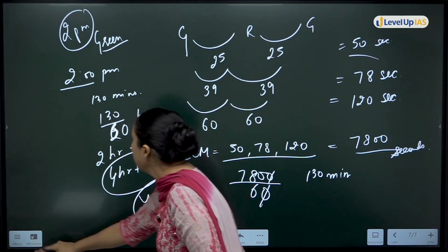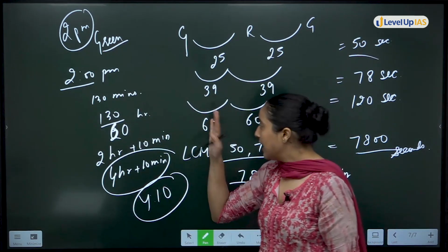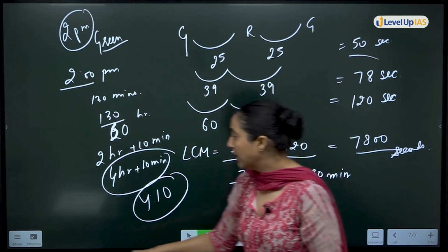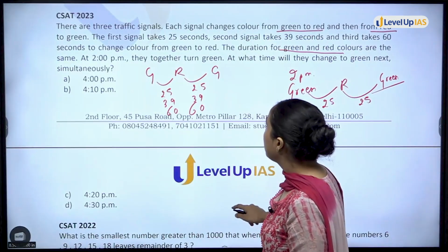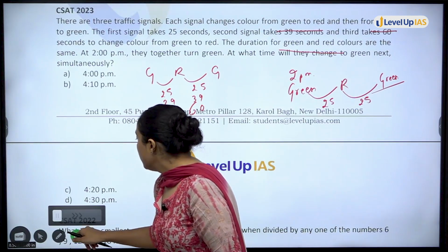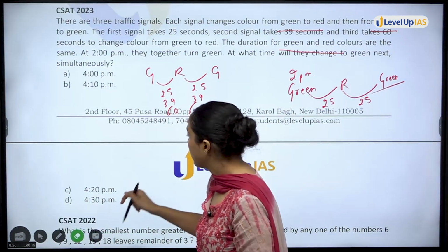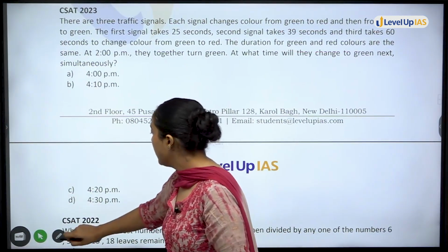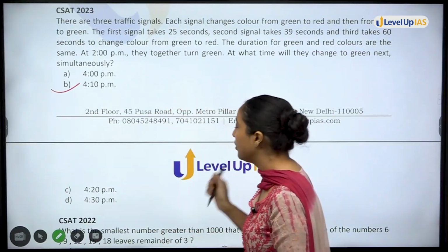So this was the first question of LCM, an application of LCM that we have seen. In this, your answer will be option B, 4:10.